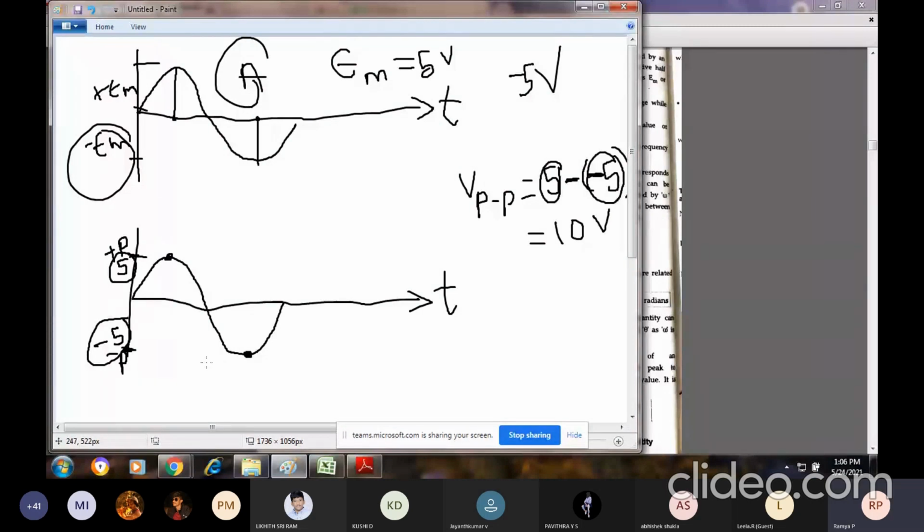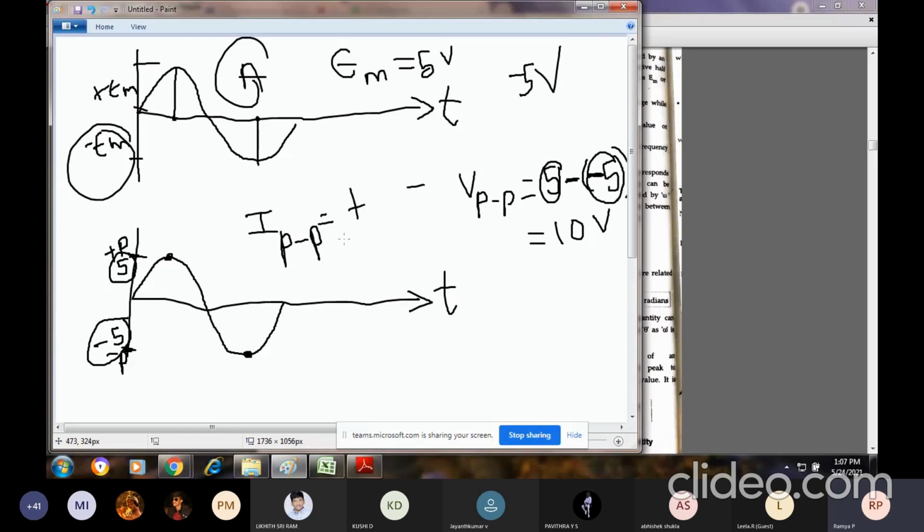If I want to tell it as a definition, the value of an alternating quantity from the positive peak to the negative peak is a peak to peak value. Now I have shown you VPP. Similarly, if I have the current waveform here, IPP is again from the positive peak to the negative peak.